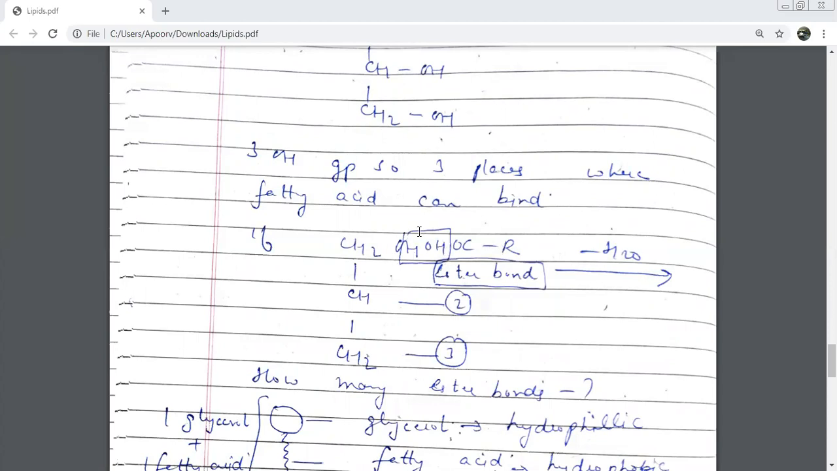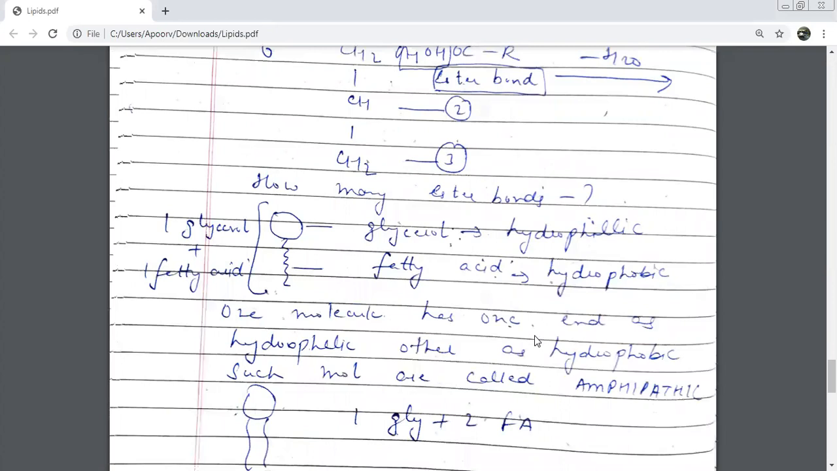If one fatty acid is combining, then how many water molecules are being removed? One molecule. There is only one ester bond. Look at this once again, beta. This CH2OH is coming from glycerol, and RCOOH is your fatty acid. So from the fatty acid and this, one water molecule is going to be removed. So how many ester bonds are possible? How many places can fatty acids combine? 3 places. So beta, there are 3 possibilities.